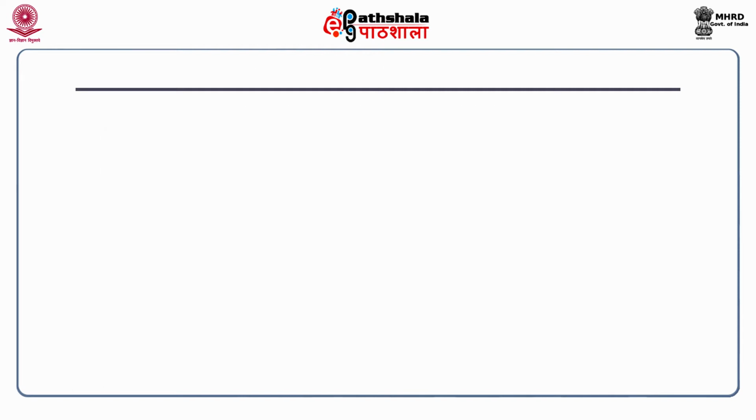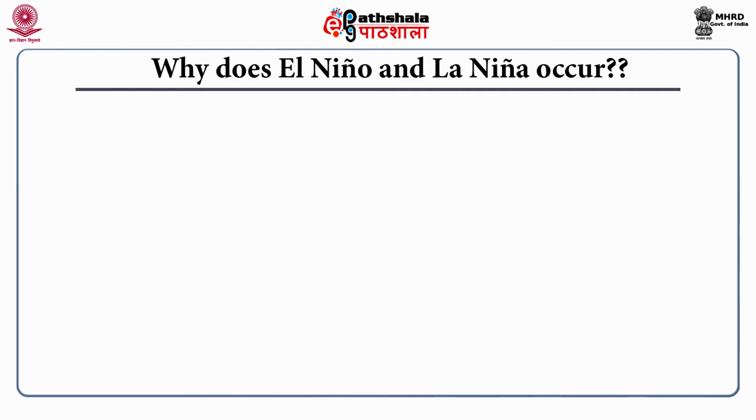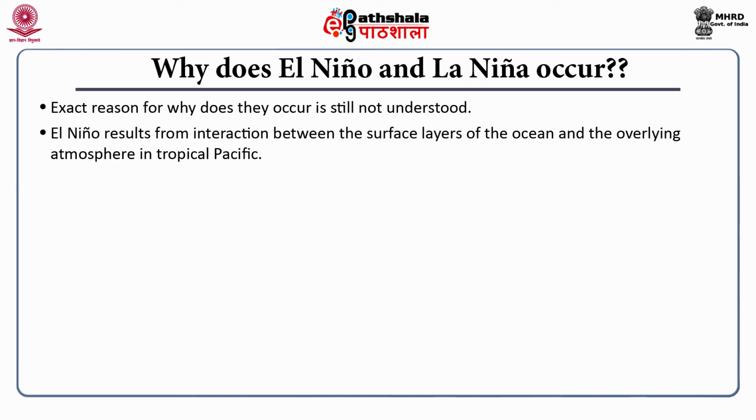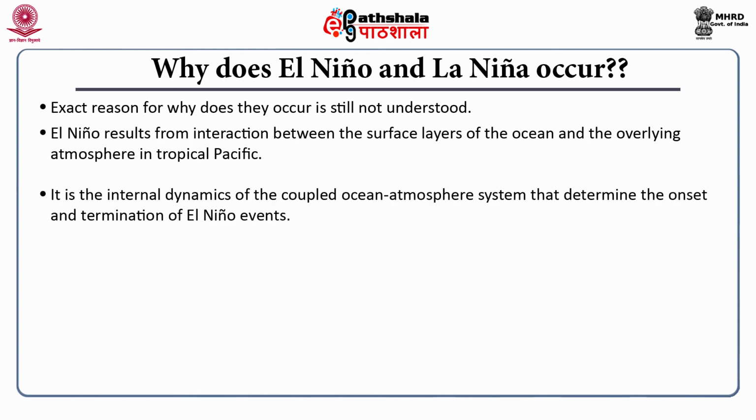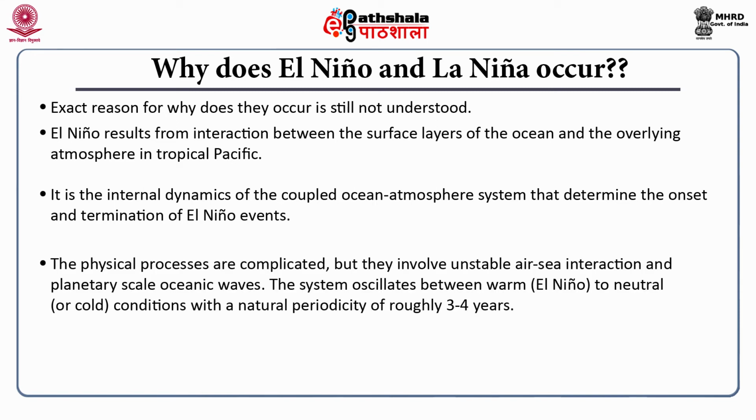Let us look at the reason why El-Nino and La Nina occur. Exact reason for why they occur is still not understood. El-Nino results from interaction between the surface layers of the ocean and the overlying atmosphere in the tropical Pacific region. It is the internal dynamics of the coupled ocean atmosphere system that determine the onset and termination of El-Nino. The physical processes are complicated, but they involve unstable air-sea interaction and planetary scale oceanic waves.